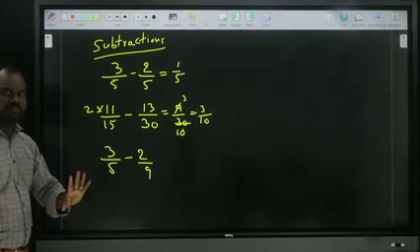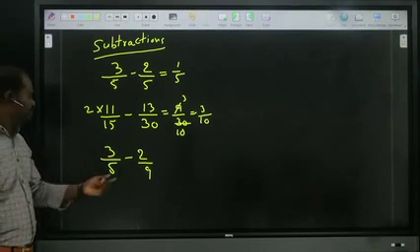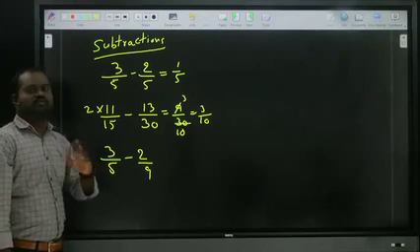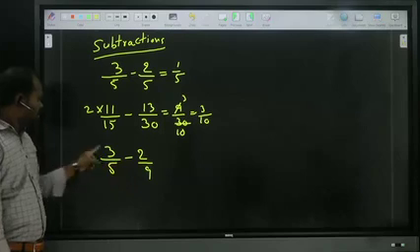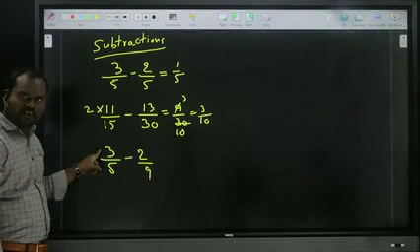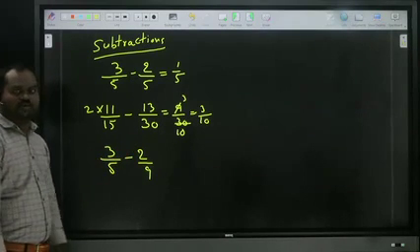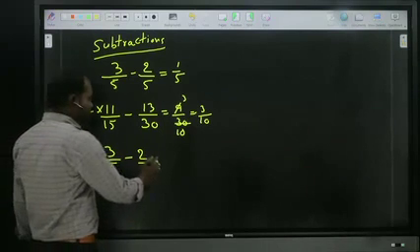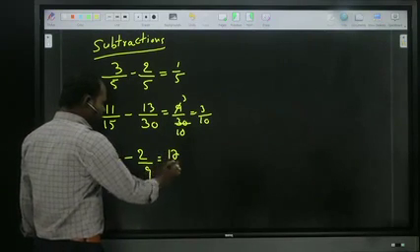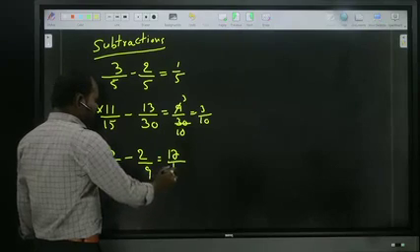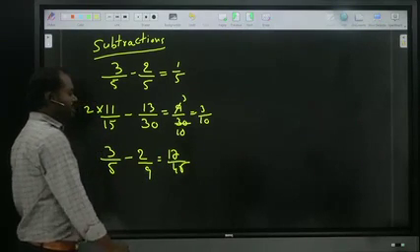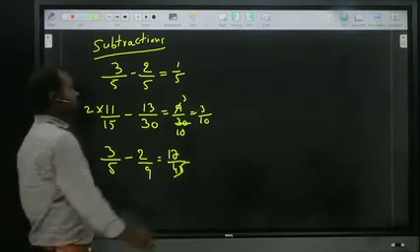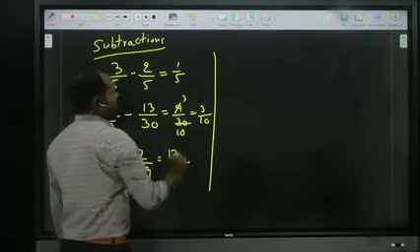If you are good with the percentage method, you can go through percentage, ma. But percentage becomes a little bit difficult, ma. So now I am going through cross, ma. Cross. 9 threes are 27 minus 5 twos are 10. 27 minus 10, how much, ma? 17. By 5 nines, 45. 17 by 45, ma. 17 by 45. Is it clear, ma? Now I'm showing